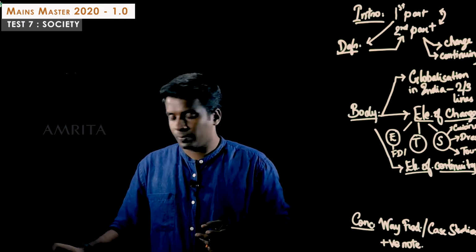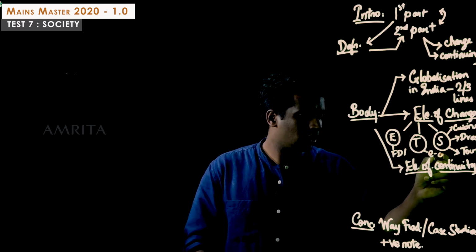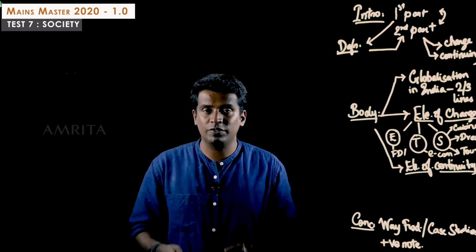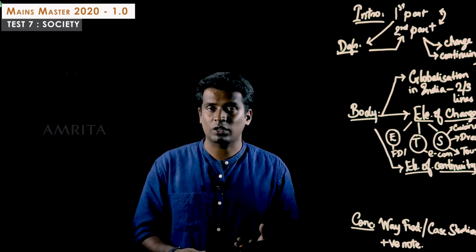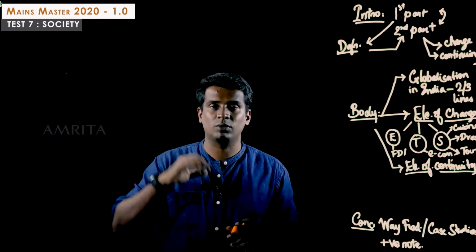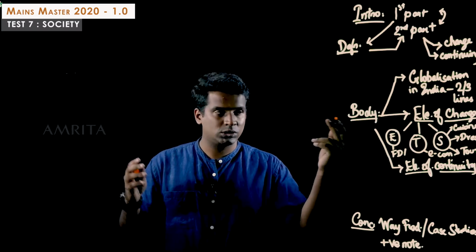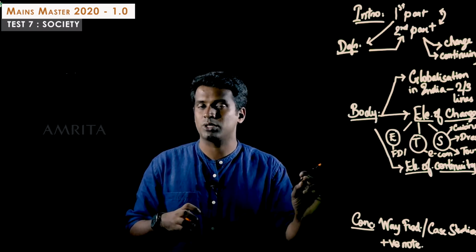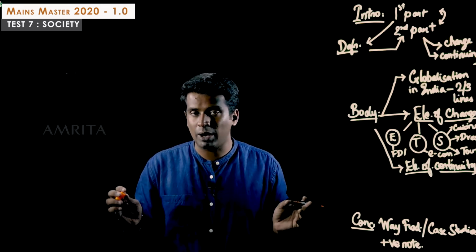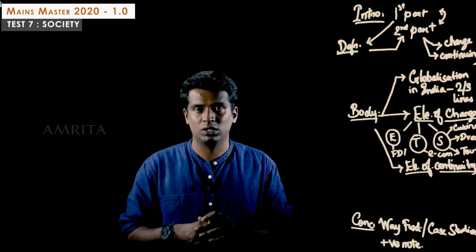And on the front of technology, you can talk about e-commerce. You can talk about e-commerce, Amazon, Flipkart, Walmart, all of this has come up. That is also an advantage of technology. That is also an advantage of globalization. Whatever is needed, you can buy something from the US, from Europe, from Latin America. All of that would reach India just by ordering it online through an application or a website. That is the impact of globalization. So there has been a change. We've diversified our markets, we've diversified our supply chains, we've improved the logistics, and we've brought in a lot of change. So all of these are points.